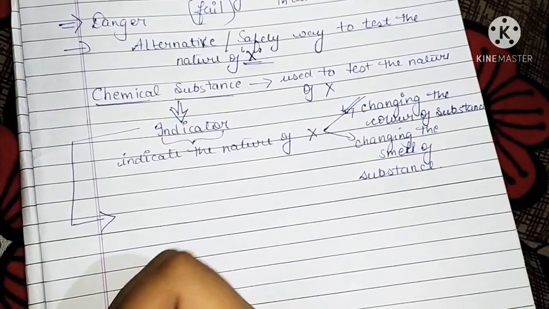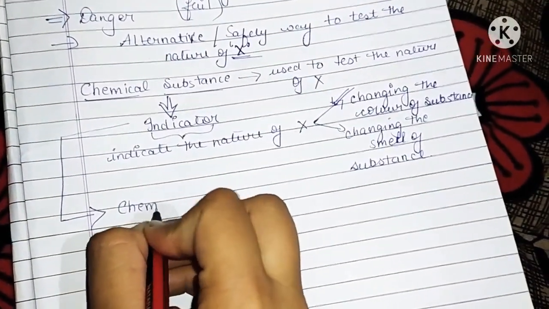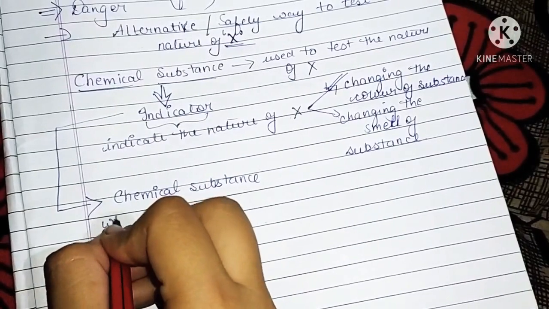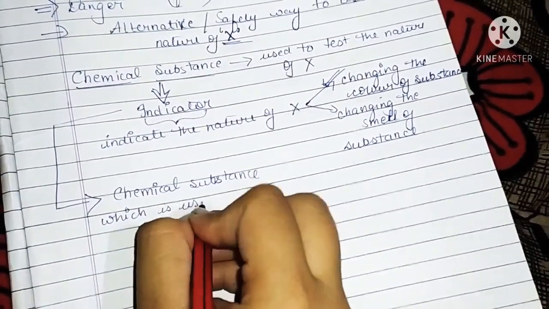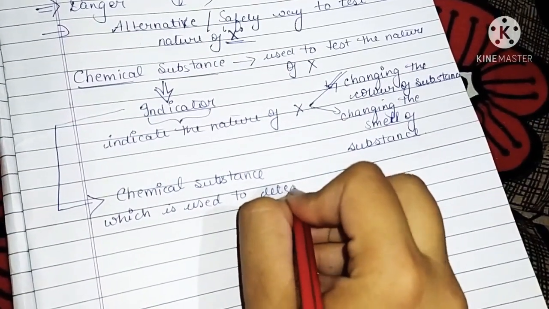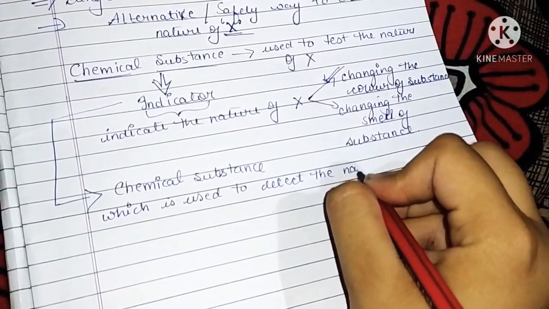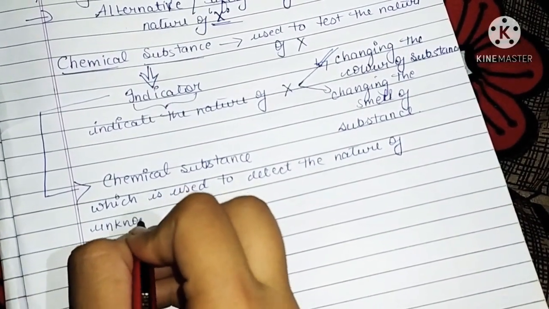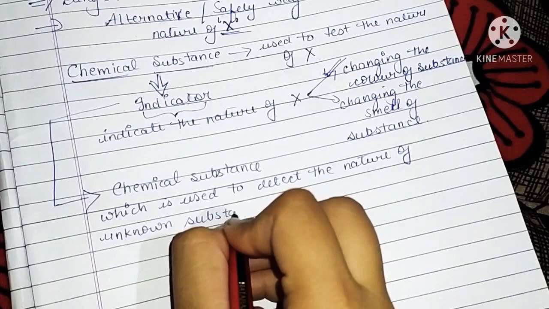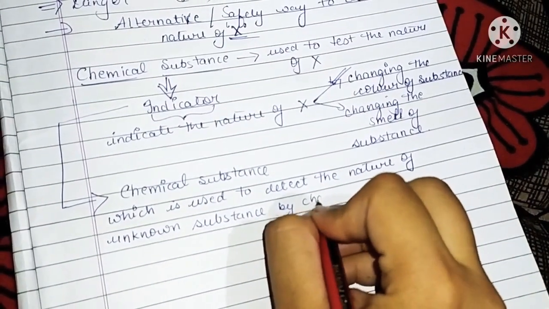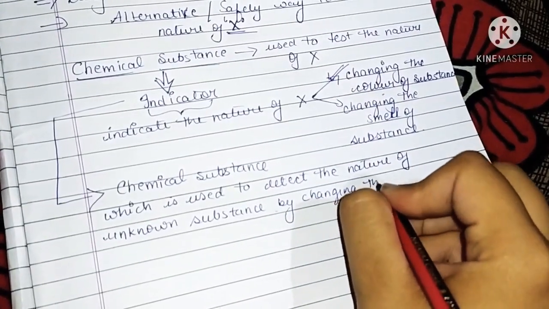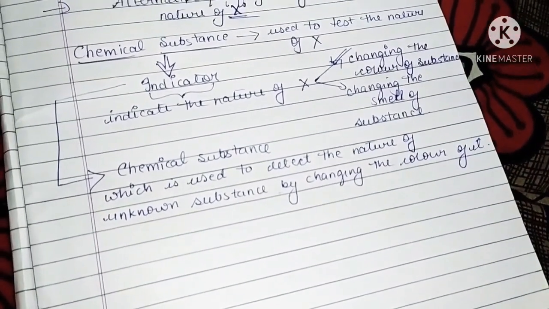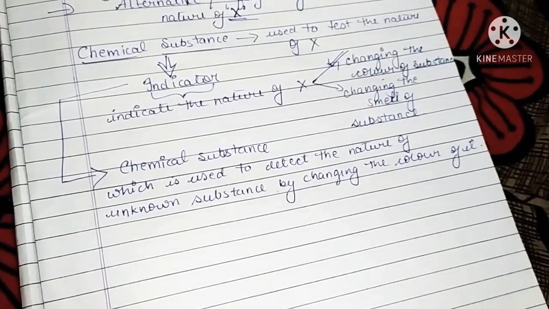Its definition is quite simple: an indicator is a chemical substance which is used to detect the nature of an unknown substance by changing the color of it. Okay, so let's take some examples of indicators.